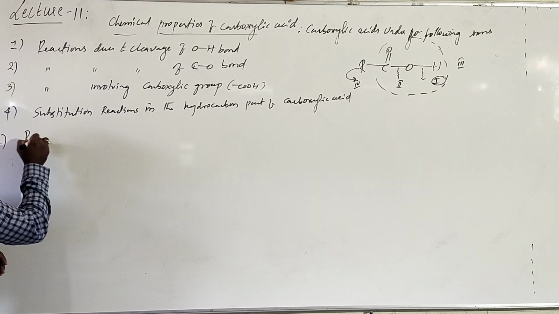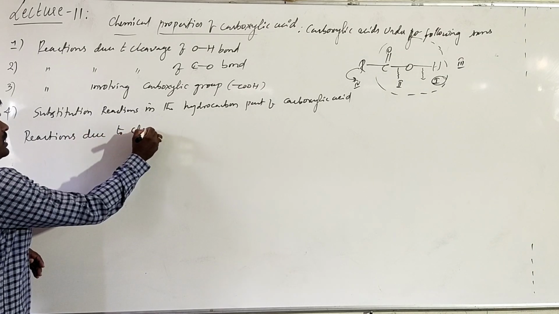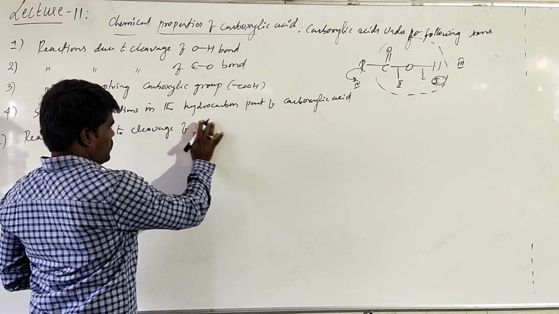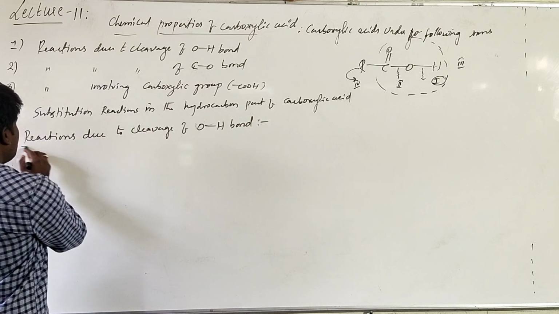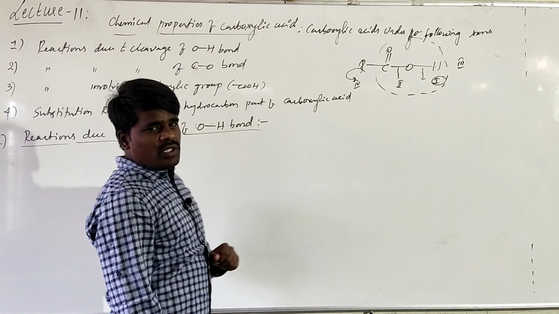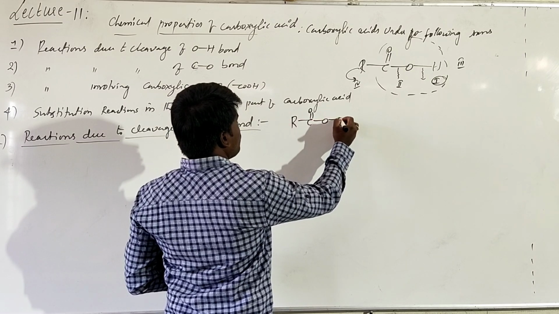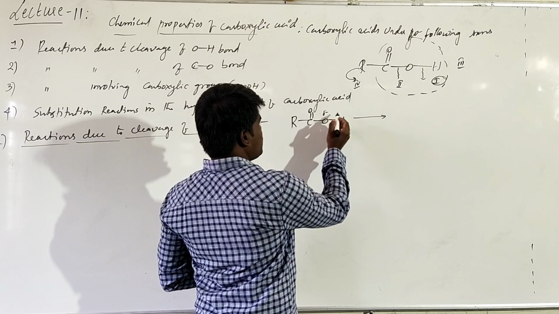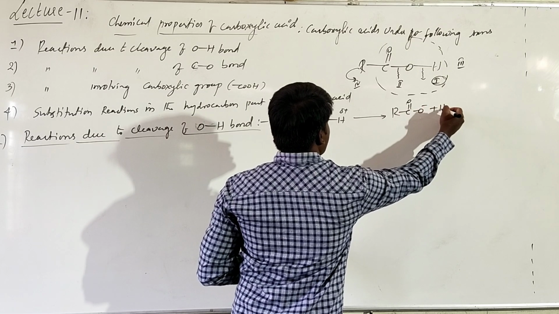What is that? Reactions due to cleavage of OH bond, right? Basically what happens here, particularly this bond is going to be broken, the OH bond. Since there is an electronegativity difference, this is partially negative and this is partially positive. If this bond gets broken, what happens? You will get a carboxylate ion and H plus ion, right?